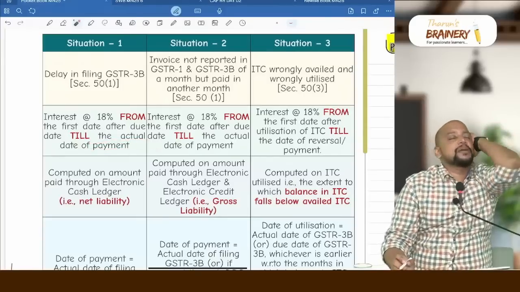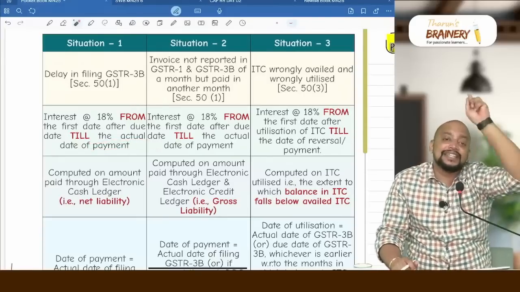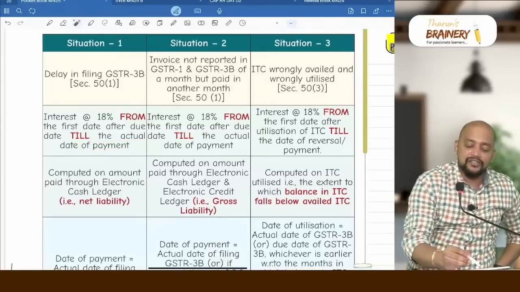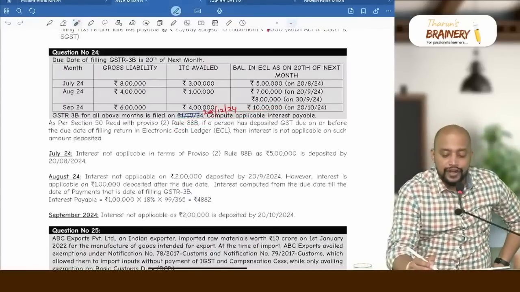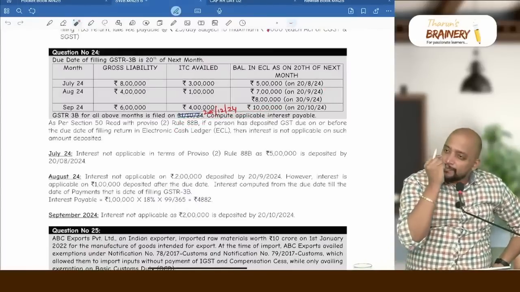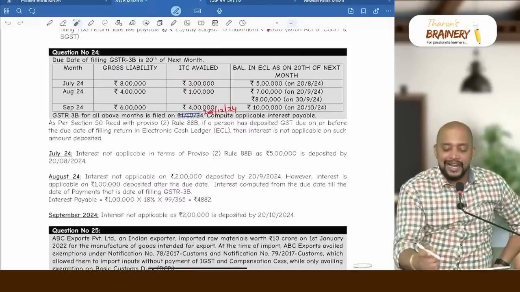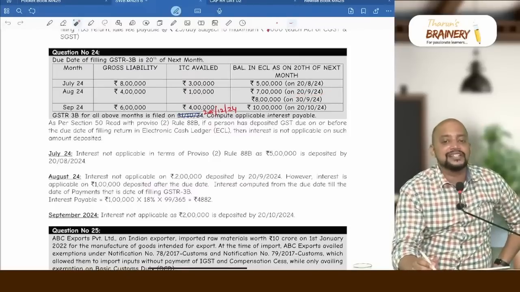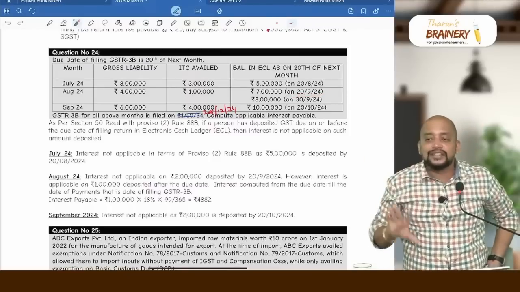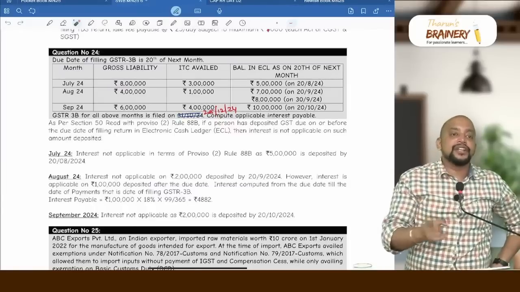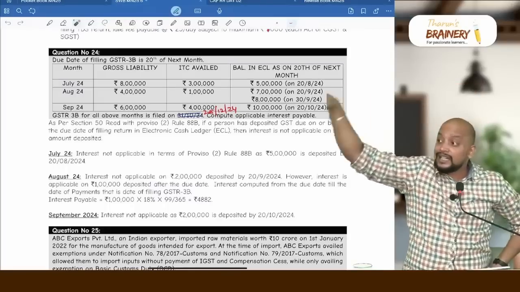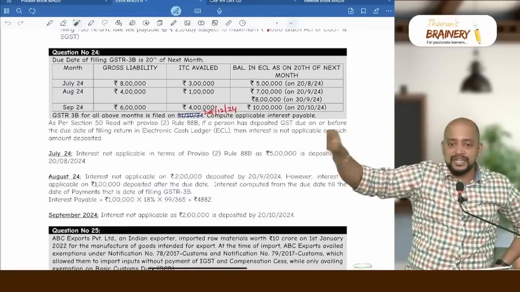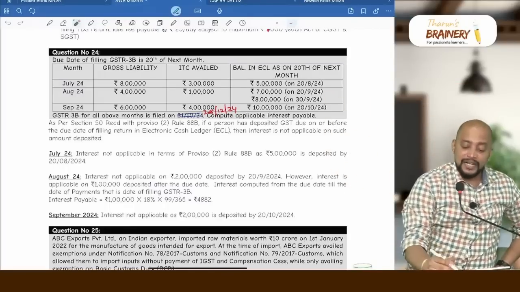What is the actual date of payment? Actual date of filing 3B. What is the actual date of filing 3B? 28 December 2024, not for this 10 days. One simple mistake they have done. Rather than putting it on 20th September, they have deposited on 30th September, because of which they will end up paying interest from 20th September till the date they actually file 3B. Is it clear? So 28 December.